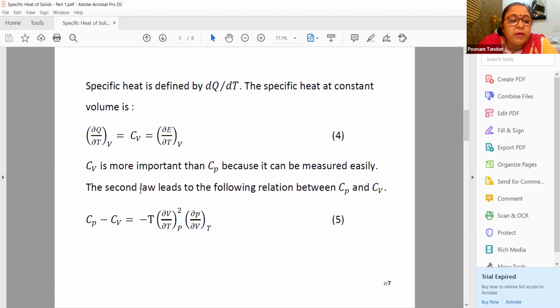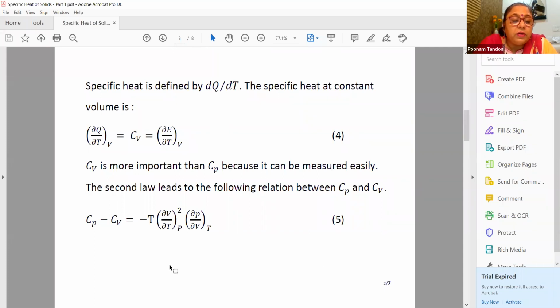But these are very elementary things. Once we have Cv, we can find out the value of Cp also. Generally, Cv is more important because we can measure it more easily. From the second law of thermodynamics, I will not go into much detail, as you have already done this in undergraduate. Cp minus Cv can be written as minus T (del V upon del T) squared at constant pressure, times del P upon del V. This is equation number 5.